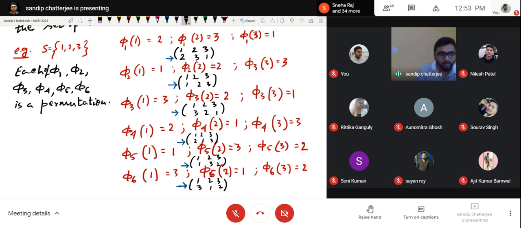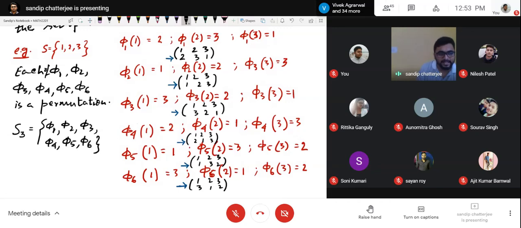Now I can consider a set S. I have created this with three symbols, three elements, 1, 2, 3. So I'm denoting this by S3. That is the set phi 1, phi 2, phi 3, phi 4, phi 5, phi 6.